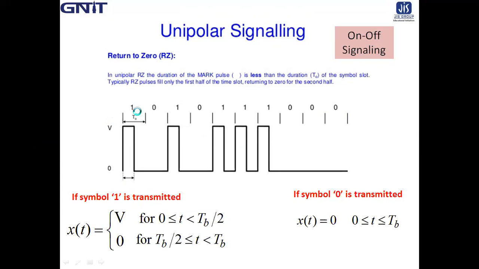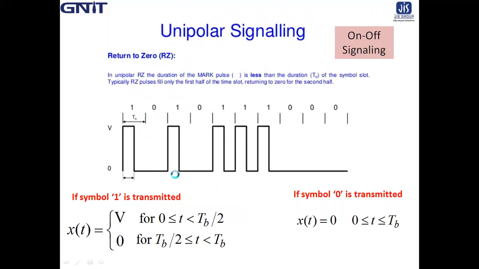For a bit sequence, say 1 0 1 0 1 1 1 0 0 0, what is the waveform of unipolar RZ? RZ means at TB by 2, it will return to 0. And as it is unipolar, 0 represents nothing.